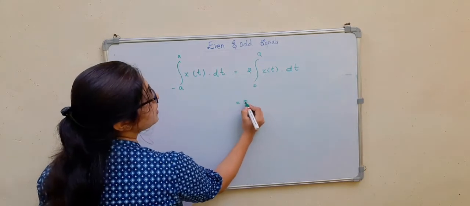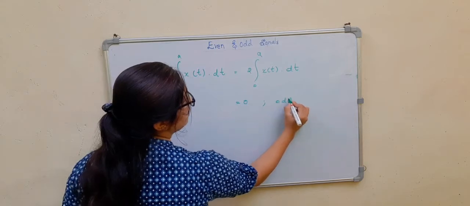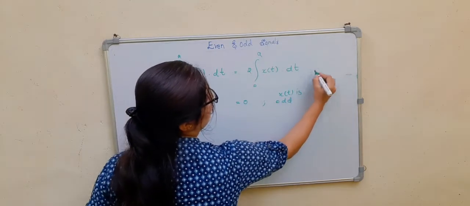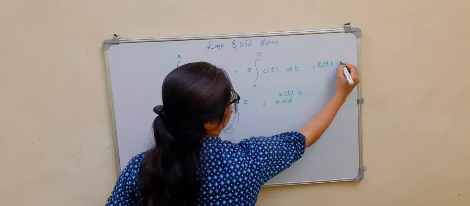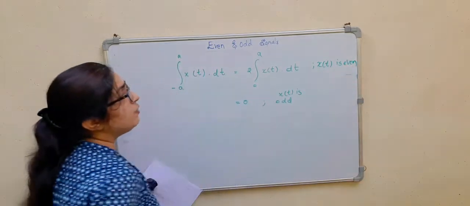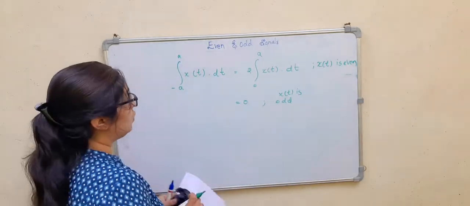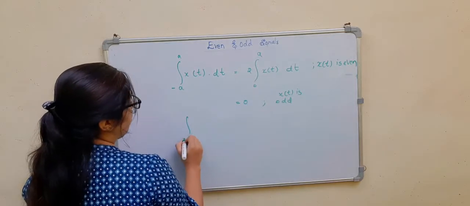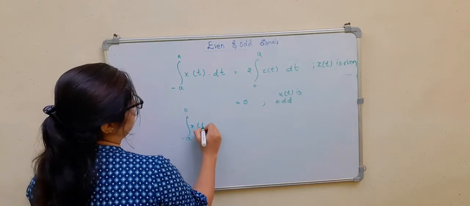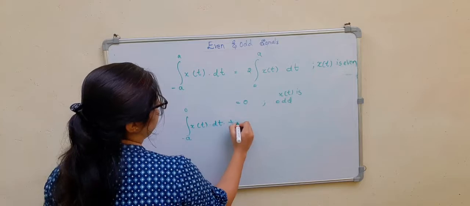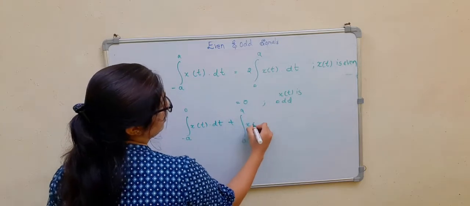But if x of t is odd, we can also prove this. See, I will consider the integral from minus a to 0 of x of t dt plus the integral from 0 to a of x of t dt.